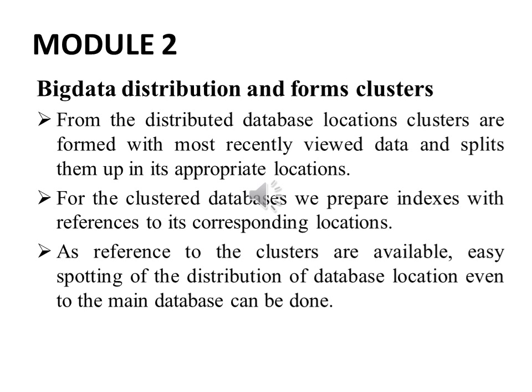Module 2, Big Data Distribution, forms clusters. From the distributed database locations, clusters are formed with most recently viewed data and split up in the appropriate locations. For the cluster databases, we have prepared indexes with reference to their corresponding locations. As references to the clusters are available, easy spotting of the distribution of database locations, even to the main database, can be done.